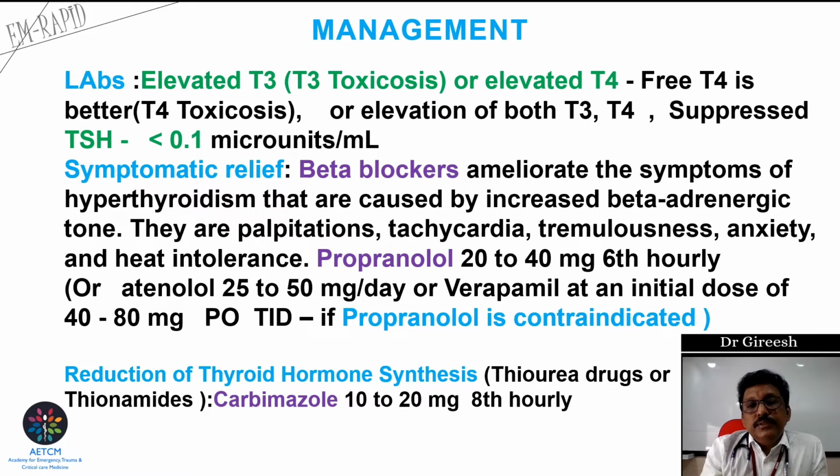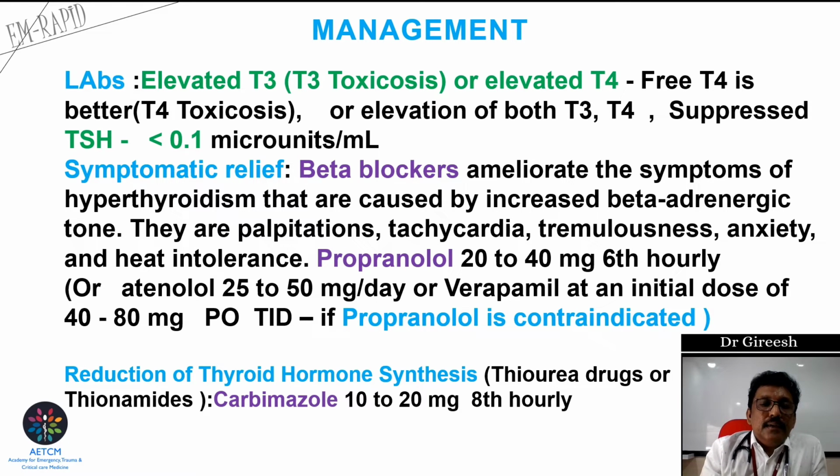When we have a patient with hyperthyroidism, the patient can have a lot of neurological findings, like sweating, anxiety, tremors, and tachycardia also. Beta blockers are the best choice to relieve all these symptoms. So propranolol can be started. One advantage of propranolol is that it crosses the blood-brain barrier. So in all these conditions where the patient has neurological findings, propranolol is a very good beta blocker. A 20 to 40 milligram regular tablet can be given 6 hourly, or you can give long-acting 40 milligram SR tablets, BD.